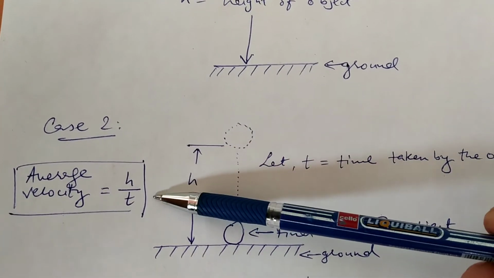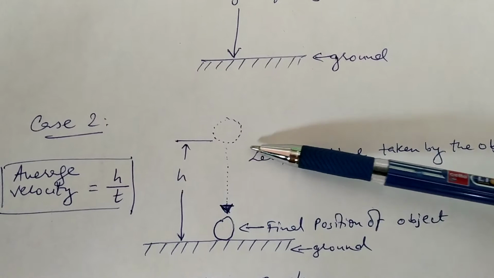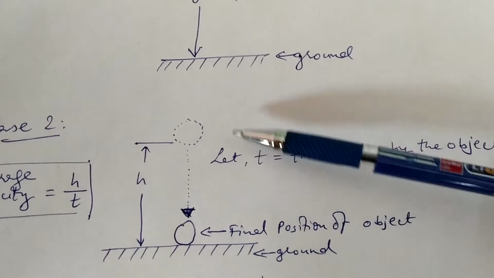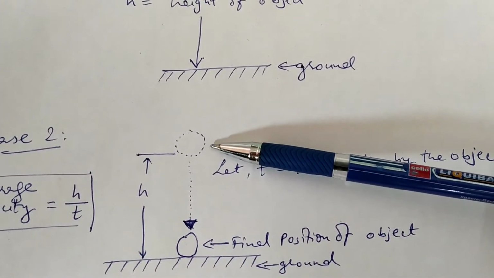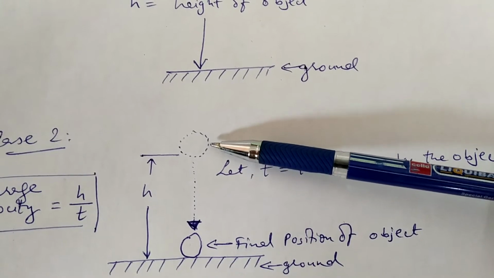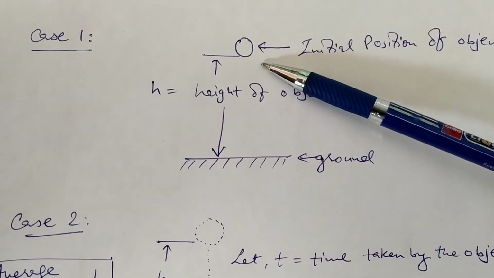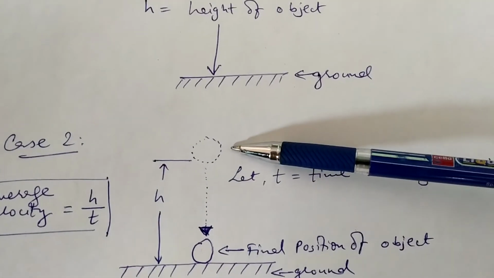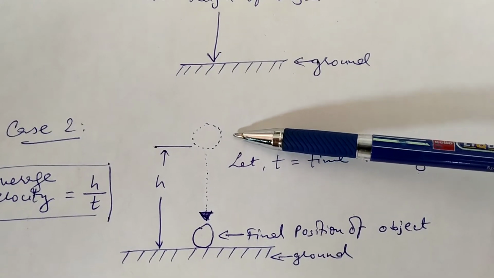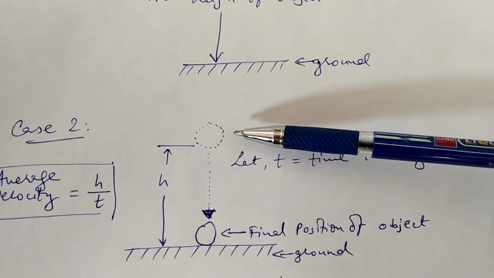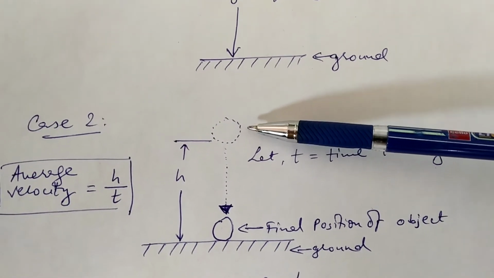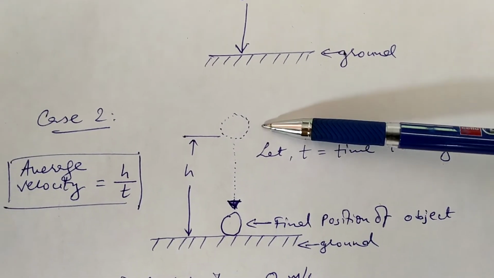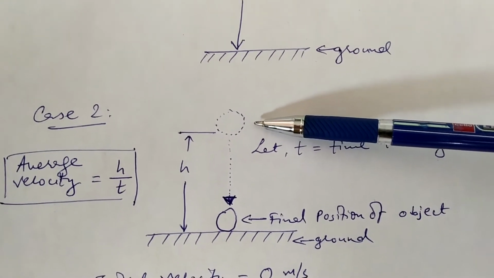So h upon t would be the average velocity for this travel. Now mind well, here the velocity was 0, right? Because initially it wasn't moving, as in case 1, right? At time t is equal to 0, it wasn't moving, so its speed or its velocity, the initial velocity over here, would be 0, right?